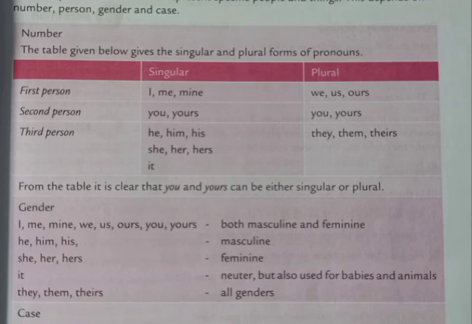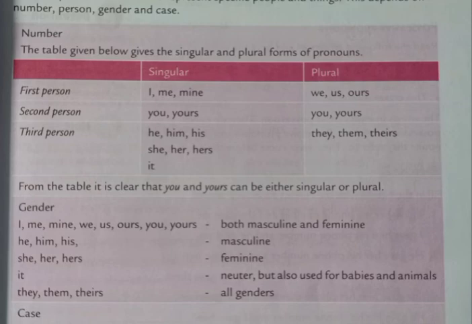Next is me, us, you, him, her, it, them, used as object. ये सब हम as object use करते हैं. We can also call it objective case or accusative case. Example: my brother loves me. My brother loves her. So it is used as object: her, me, him, us.